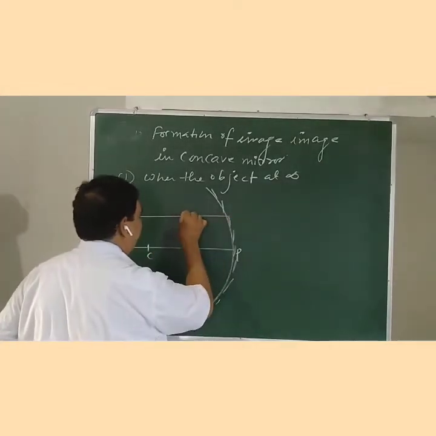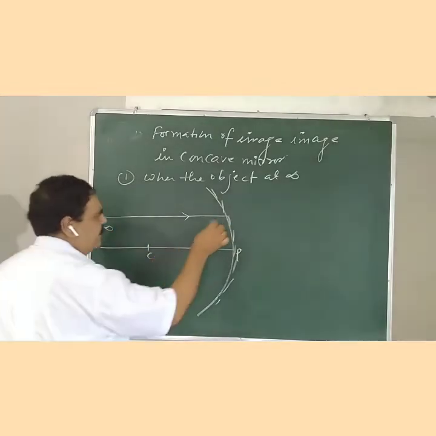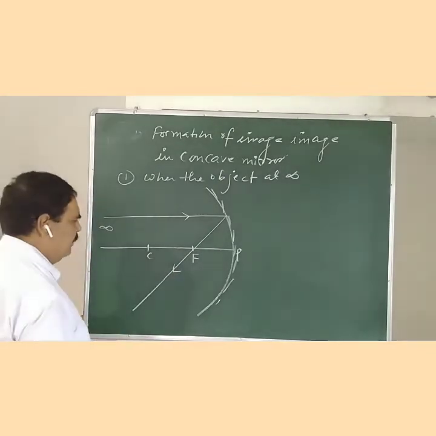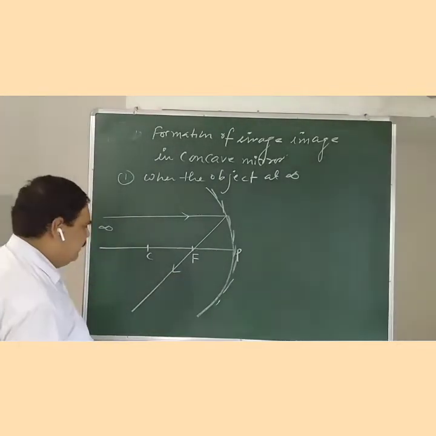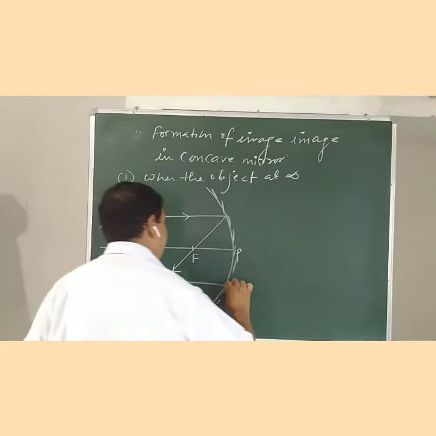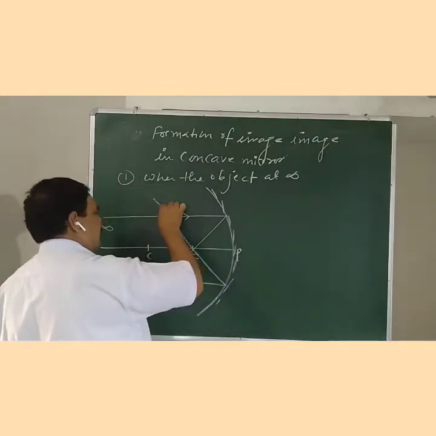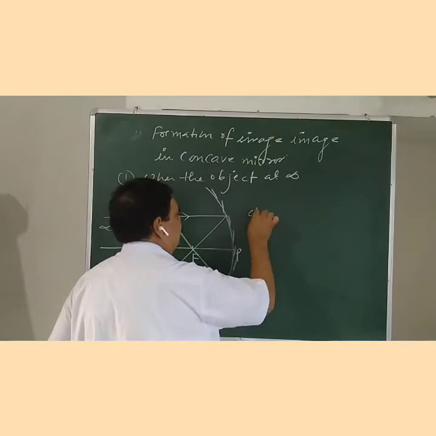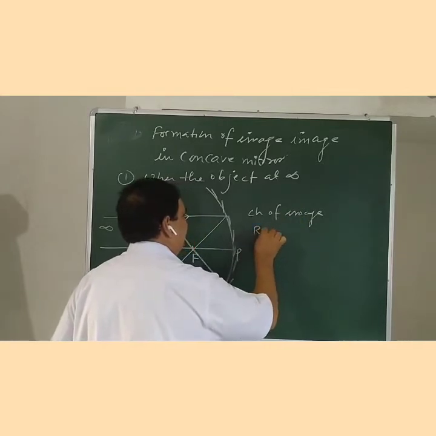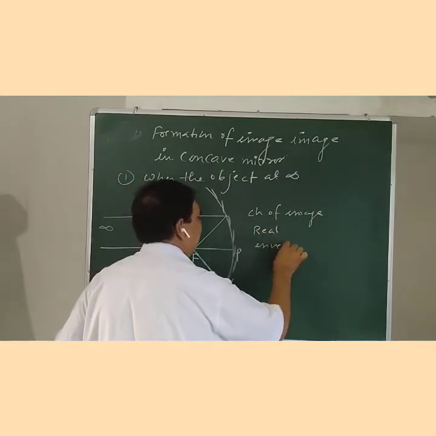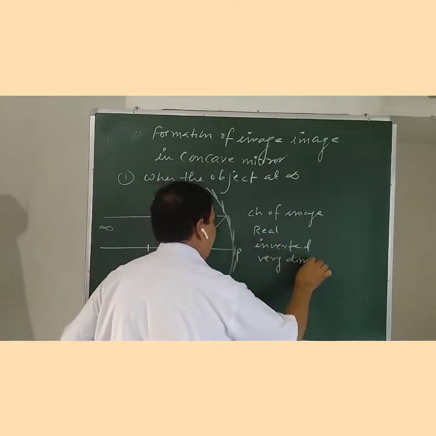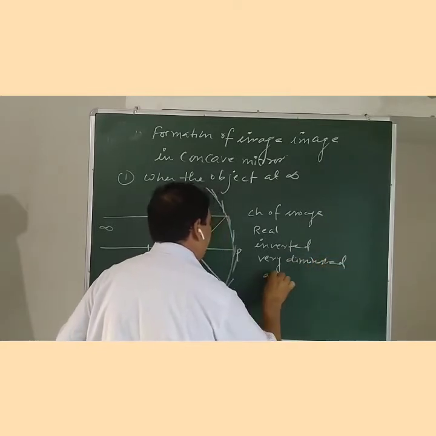The light ray is incident parallel to the principal axis, coming from infinity, and we know that the light ray incident parallel must pass through the focus. We take another light ray, which is also parallel to the principal axis, and after reflection it must pass through the focus. So the characteristics of the image: real, inverted, very diminished, and at focus.